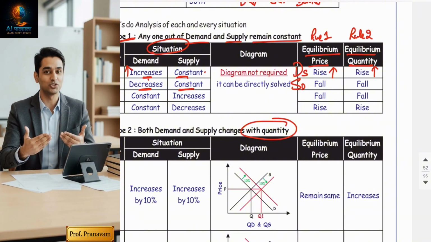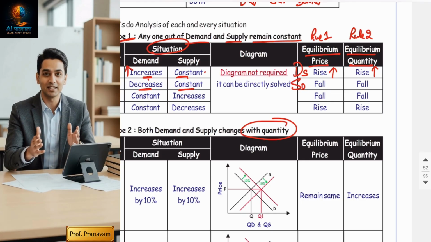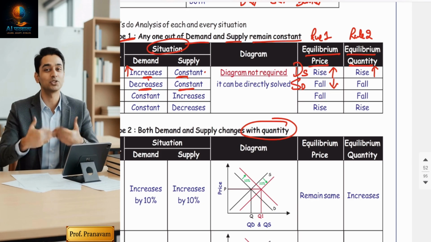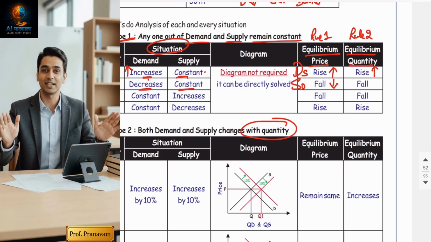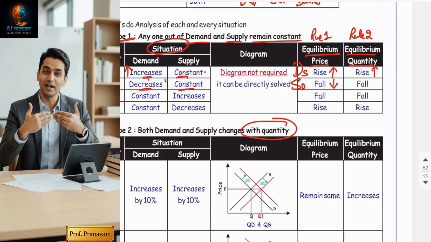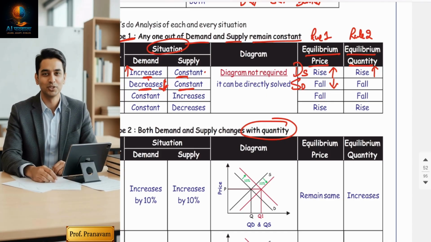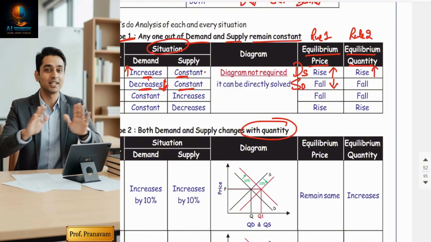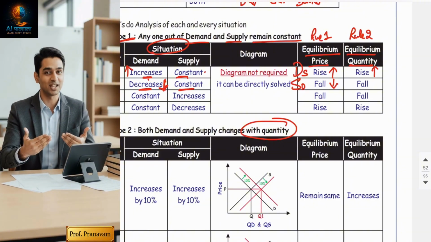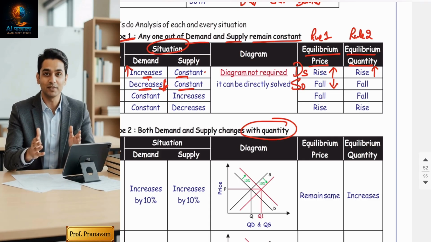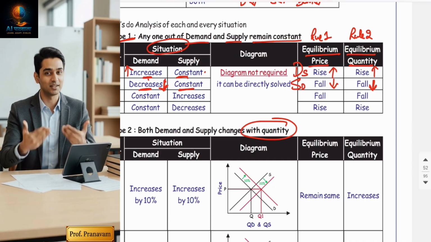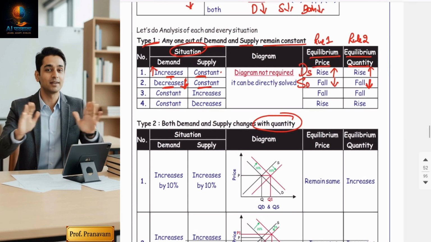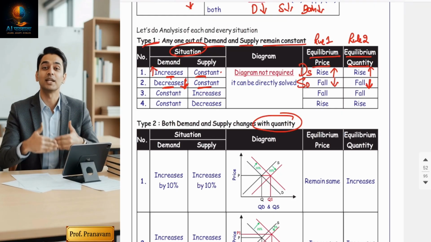Now, when supply is more than demand, for the price you have to do the comparison. It's a surplus market, price will fall, deflation will take place. Equilibrium quantity: demand is decreasing, right? For quantity, demand and supply, you have to check each situation independently. So demand is decreasing, and when demand is decreasing, quantity will also decrease. So this is the impact of type 1. Hope you understood type 1.